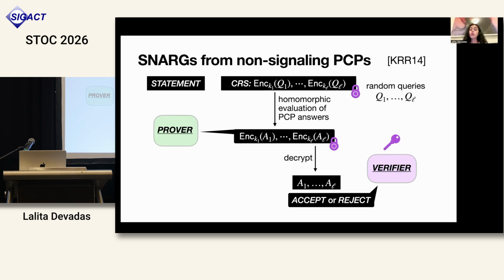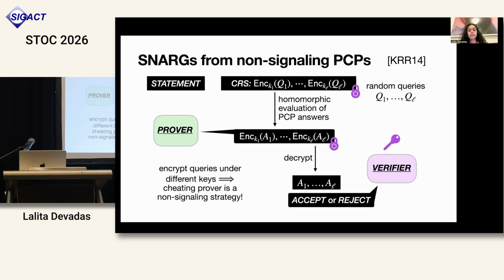Then the verifier, who holds the secret key for the encryption scheme, I'll talk about this more in a second, will decrypt the certificate to get out the answers to the NSPCP in the clear, and then can just run the NSPCP verifier to decide if they should accept or reject.